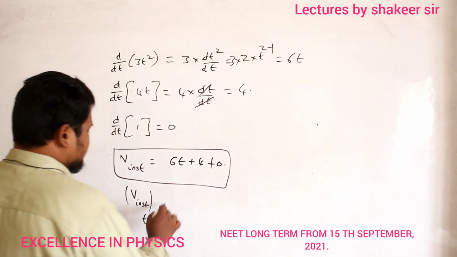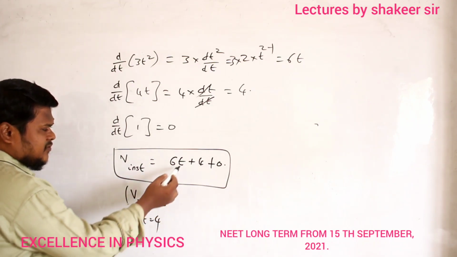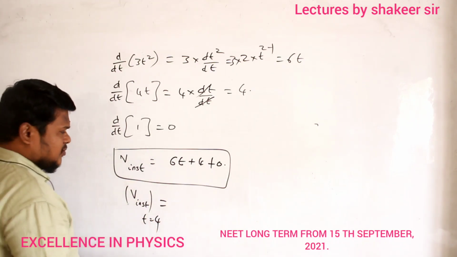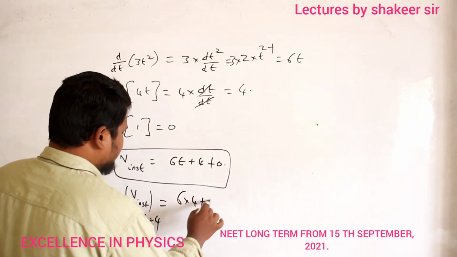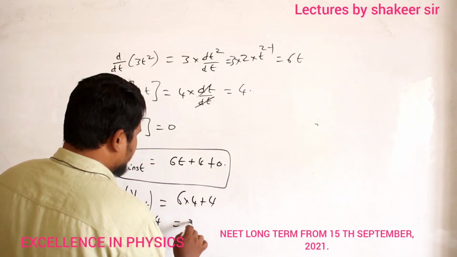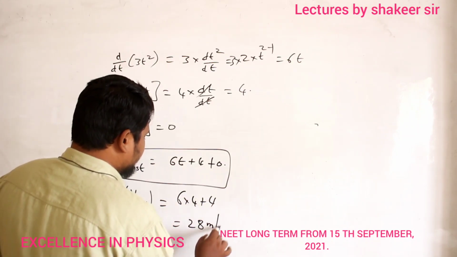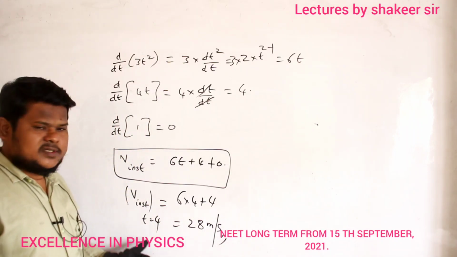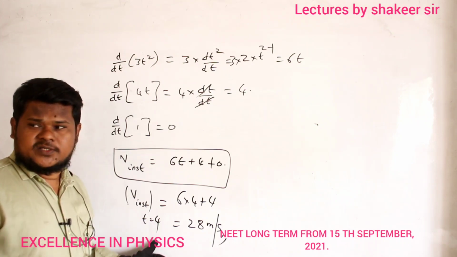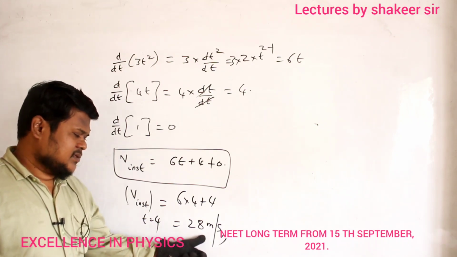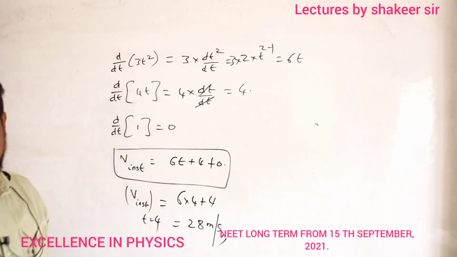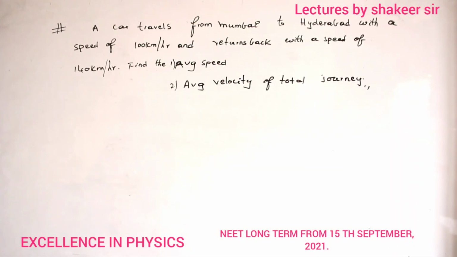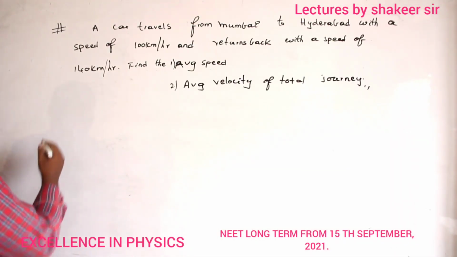So instead of t you are supposed to write 4. So 6 into 4 plus 4. 6 4s are 24 plus 4, 28 meter per second. So this is the instantaneous velocity of this particle at the 4th second. It means after completion of 4 seconds, this will be the velocity of the particle. Understood?